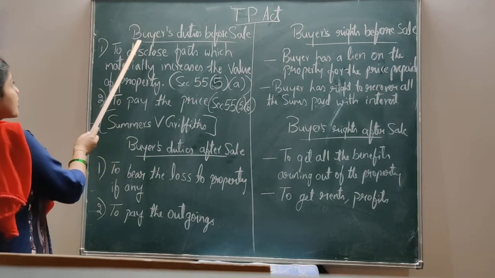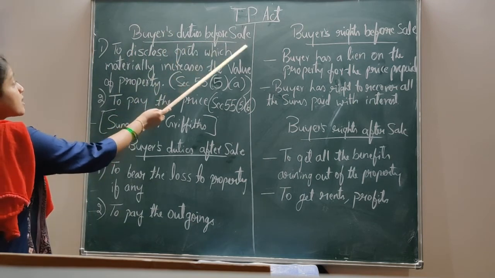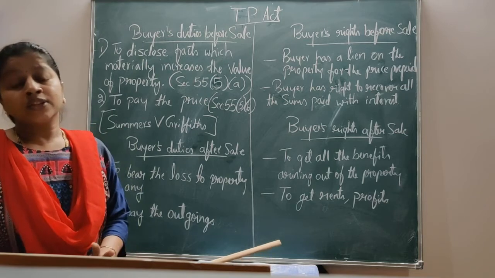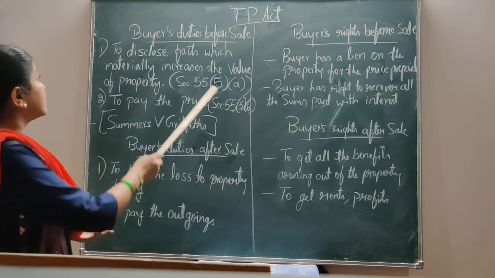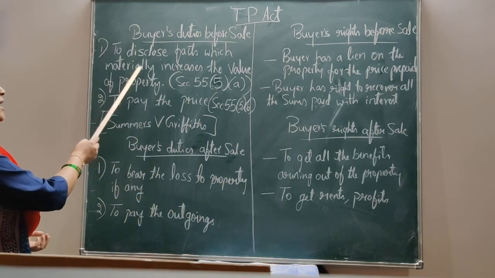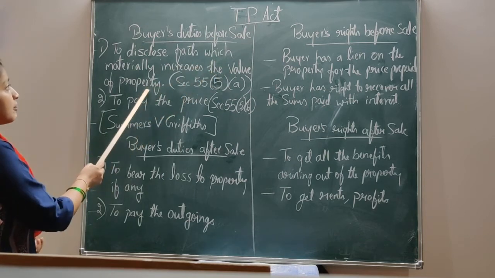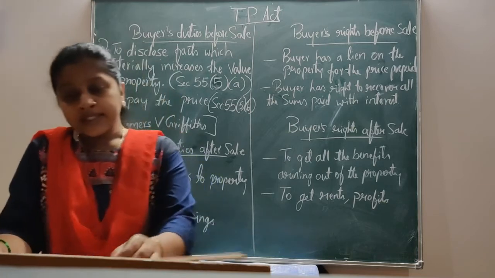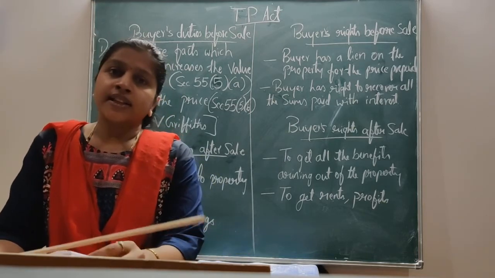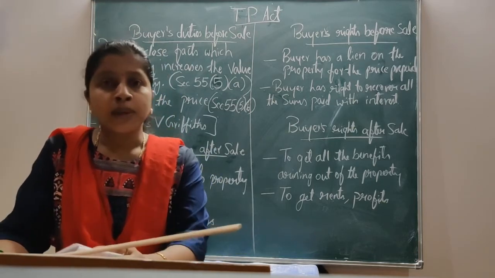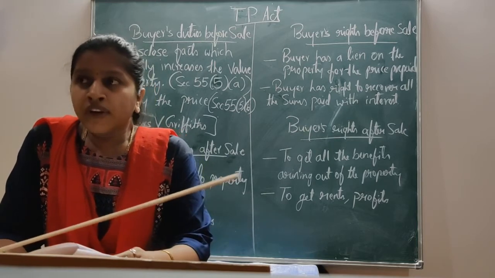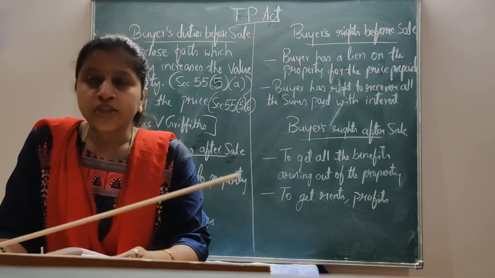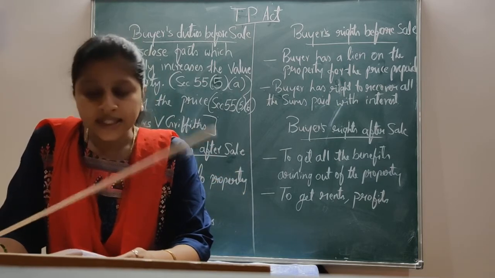Now we shall see what the buyer's duties are before sale. The buyer has the duty to disclose the facts which materially increase the value of the property. Where the value of the property materially increases, it is to be disclosed by the buyer to the seller.